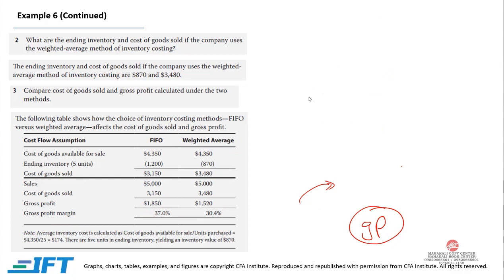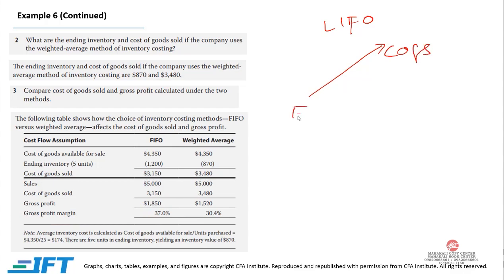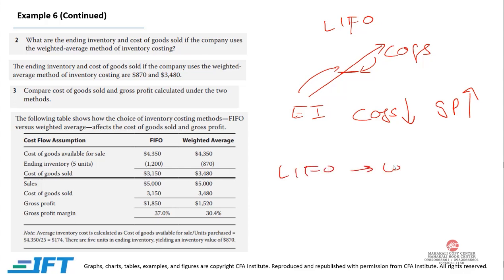If this was last in first out, cost of goods sold is higher and ending inventory is lower. And if you are going towards weighted average, cost of goods sold will go down and ending inventory will increase. If cost of goods sold decreases, gross profit is going to go up. So from LIFO to weighted average, gross profit will increase.